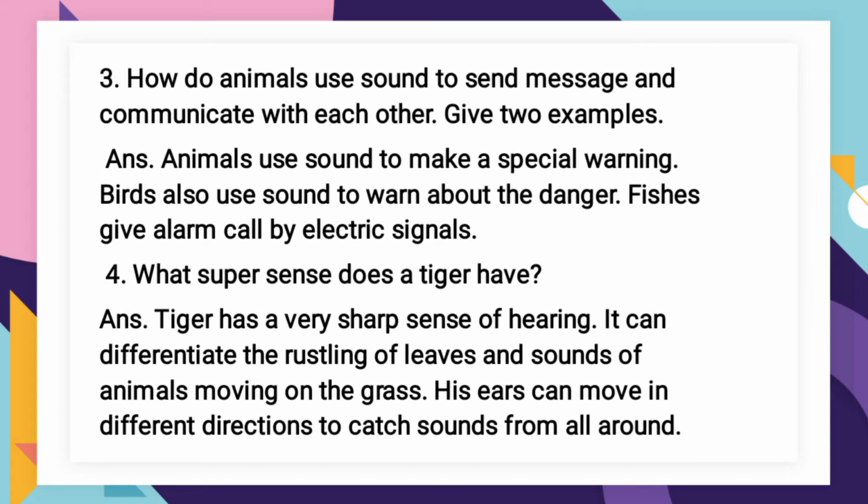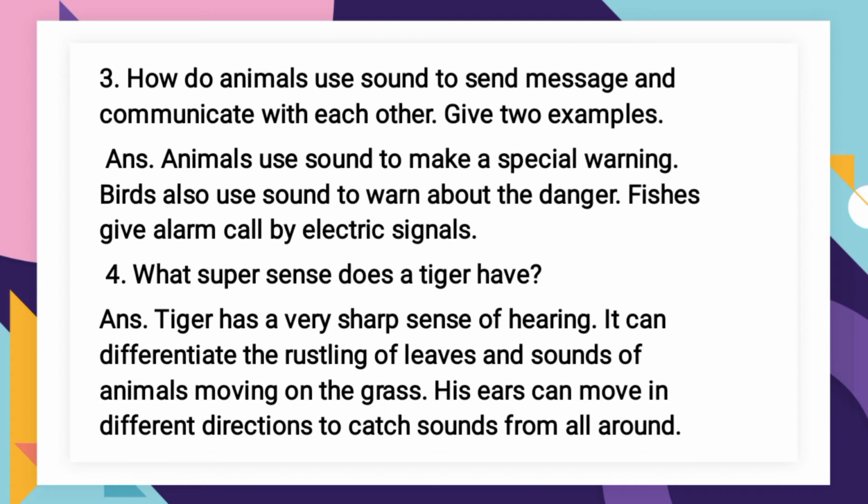So animals use this sound for giving special warning when a tsunami is occurring or something is happening. Birds also use this sound to warn if any enemy is attacking or if there is any danger. Fishes give an alarm call by electric signal. They generate electric signal. So when these fishes generate electric signal, that means there is some danger occurring.